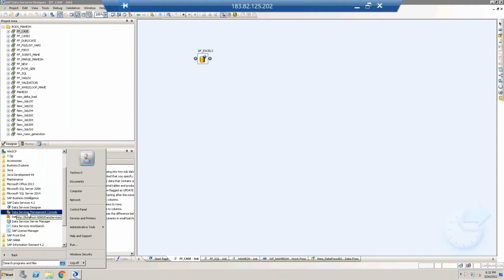Somehow we can exclude the Data Services Management Console, because we can execute the jobs in Data Services Designer also, where we are developing. So Designer, Repository Manager, and Server Manager. Without these three, there is no BODS.